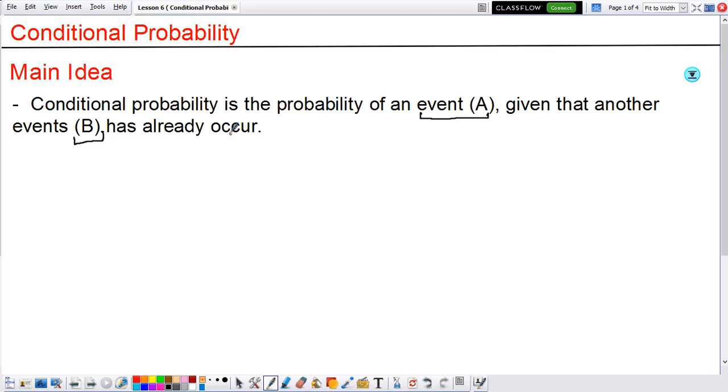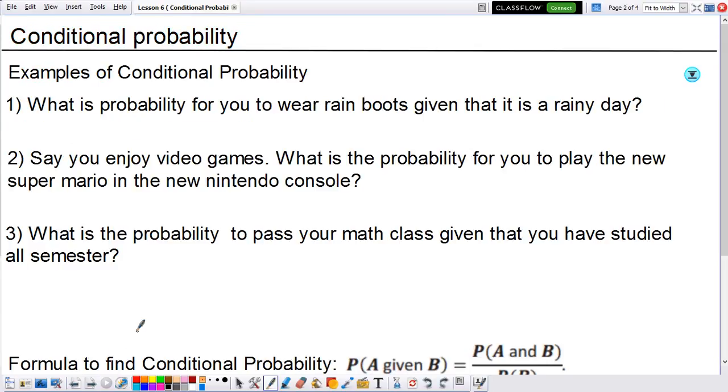So now let's get started. Before we start actually computing conditional probabilities, let's just look at some examples of what conditional probability is. So here we have three examples. This first example says, what is the probability for you to wear rain boots given that it is a rainy day?